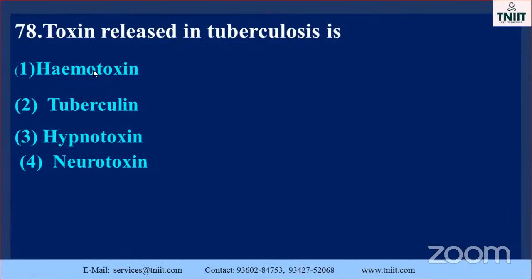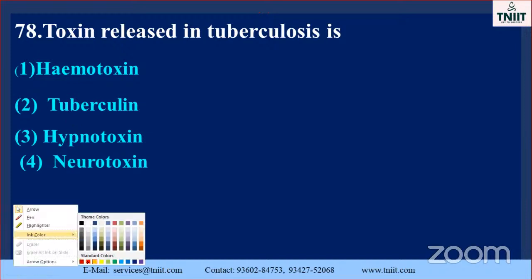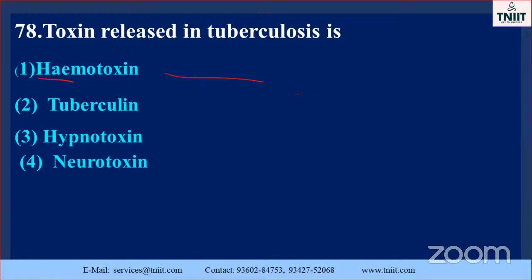Okay, see, the toxin released in tuberculosis is, okay. The options are there, and it is a direct question. Hemotoxin is involved with RBC, otherwise called hemolysis. Tuberculosis, how will it happen?